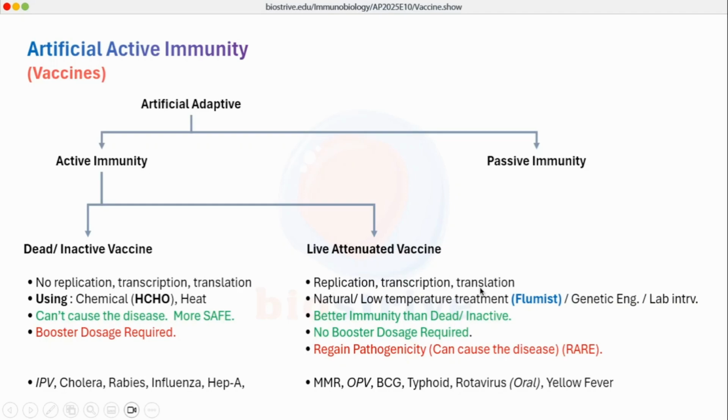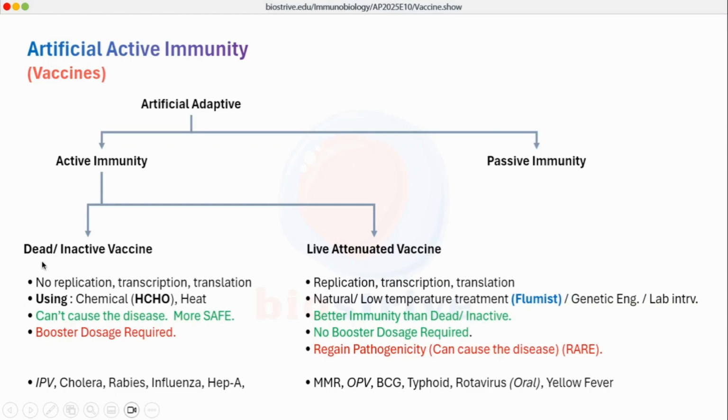That's why they provide a better immunity than these dead inactive vaccines. But there is a side effect that if the host immune system is weaker or the patient is immunocompromised, in such cases there may be regain of pathogenicity which can cause the disease. But these cases are very rare. Even regain of pathogenicity can happen in a healthy body as well, but these cases are extremely rare.